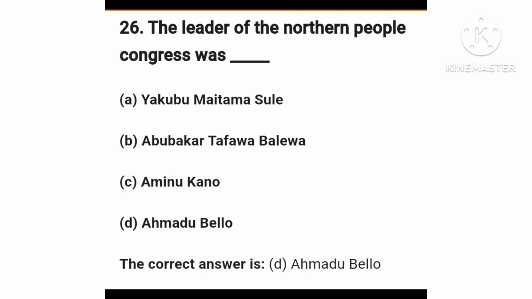The question says, the leader of the Northern People's Congress was. The options: Yakubu Maitama Sule, option A. Option B, Abubakar Tafawa Balewa. Option C, Aminu Kano. Option D, Ahmadu Bello. Northern People's Congress is a political party. It was founded in October 1951. It is the party that produced the first Prime Minister of Nigeria. NPC controlled the federal government until 1966 when the army took over the government. The answer is option D, Ahmadu Bello.